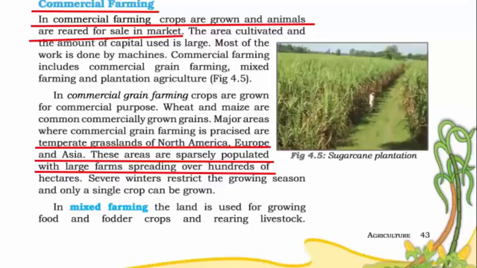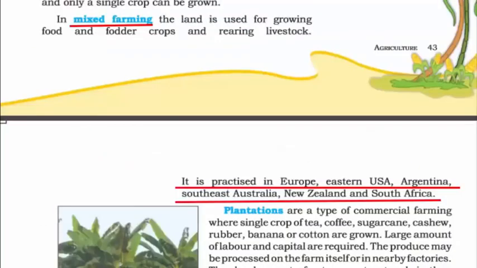Now in commercial farming, you can only grow just crop, or you can do mixed farming wherein you can grow crop as well as rear livestock. That means rearing animals like goat, sheep, cow for dairy products, milk, etc. And mixed farming is practiced in Europe, Eastern USA, Argentina, Southeast Australia, New Zealand, and South Africa.